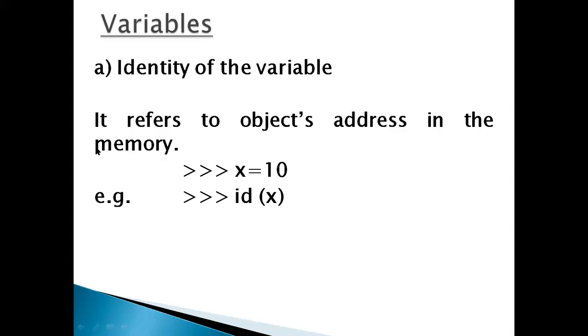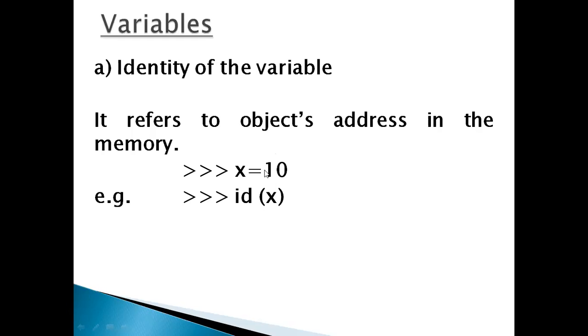So whenever I am declaring x, at the same time space is allocated for x. Equal is an assignment operator, assigning from right to left. 10 is the value, x is the variable. x is the identity variable object, holding the value.